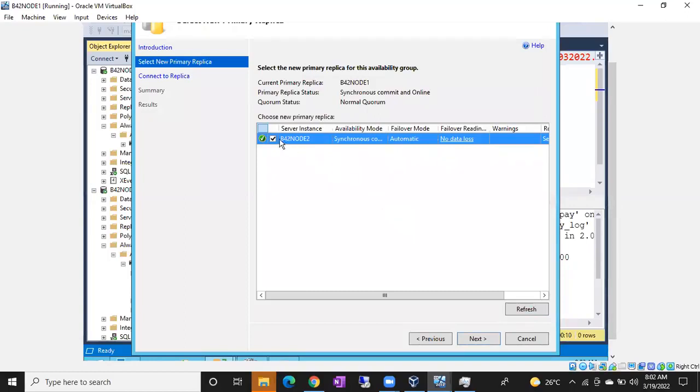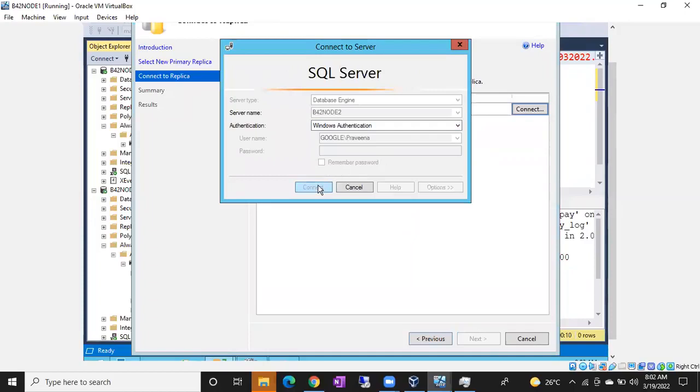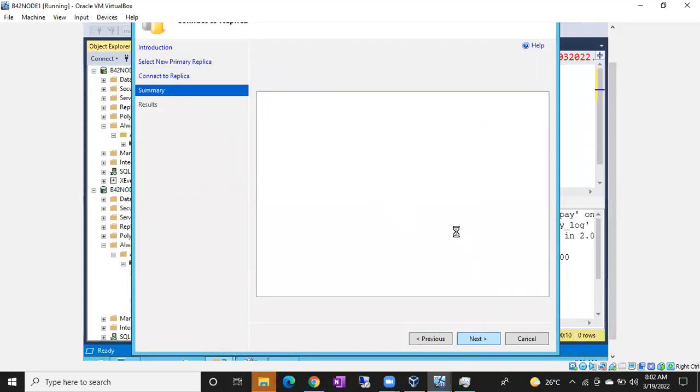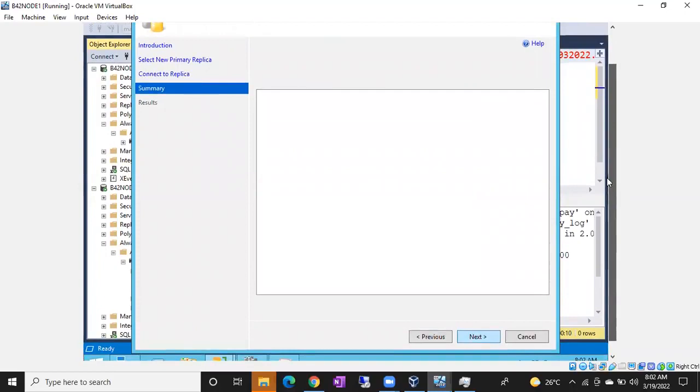So select to which replica you want to fail over, guys. In case you have multiple replicas, node 2, node 3, node 4, you can see them. Select the replica, click next, and connect to that particular replica. Connect to node 2, because I want to fail over to node 2. Next, and finally you can see whether we have any script for this or not.